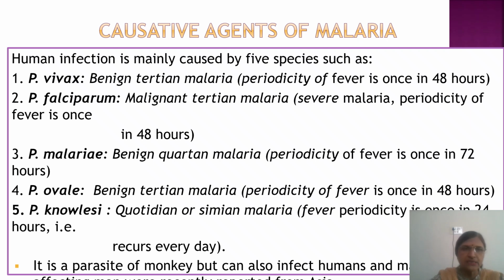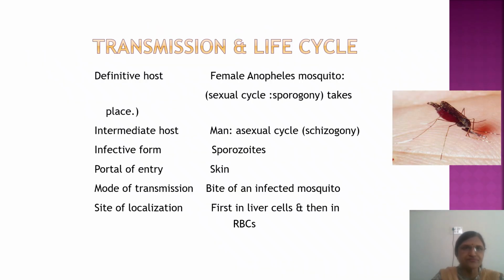Then P. malariae causes quartan malaria, so the fever spike is every fourth day, that is 72 hours. P. ovale is similar to vivax, that is benign tertian malaria. And the fifth species, a new one added, is P. knowlesi, so it is quotidian or simian malaria, with fever every day, that is once in 24 hours. It is a parasite of monkeys but can infect humans also. So it is considered as the fifth agent.